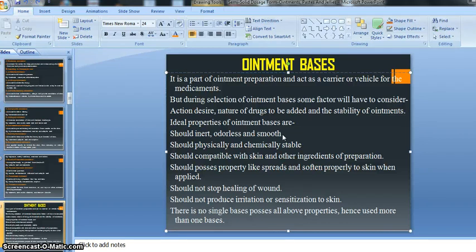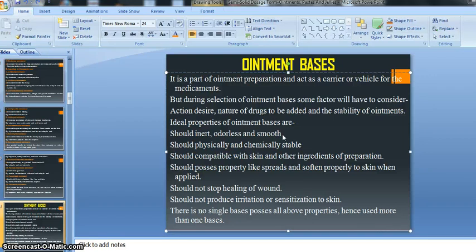Except the medicament, we will also add antioxidant and preservative, right? Our ointment base should not react with the preservative or antioxidant, or with our medicament, and should not form any other reaction or effect. That's why our ointment base should be inert.